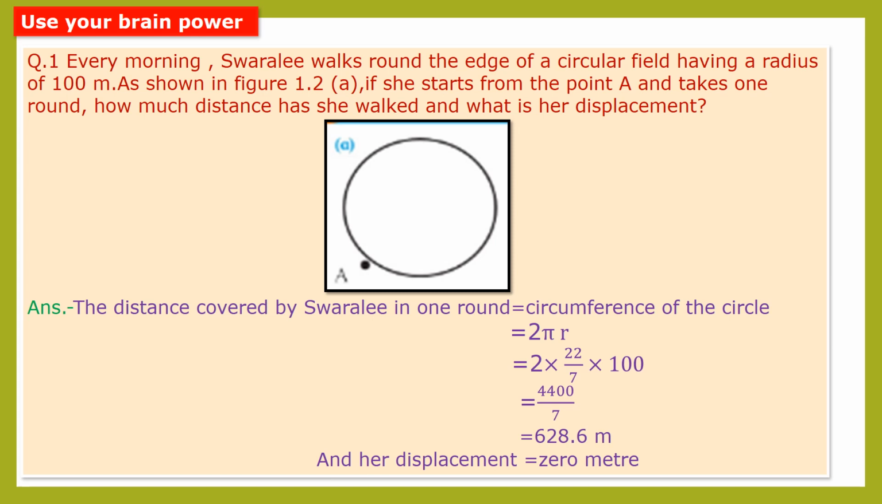Now children, we have to calculate her displacement. So we have to consider the starting and finishing point. Swarali walks from point A and she finishes that round at point A only. So her displacement will be 0, because we know, children, the minimum distance covered from the starting to the finishing point is called displacement. So the displacement covered by Swarali in one round will be 0 meter.